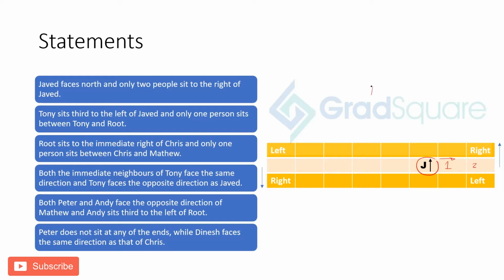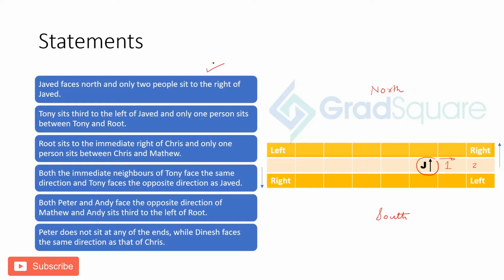So let's mark that here too, so that there's no confusion. North, south, although it's not required, but still, okay. So Javed looks towards north, and this is his right, and there are two people sitting to the right of him. So that's the very first statement which we have looked at.